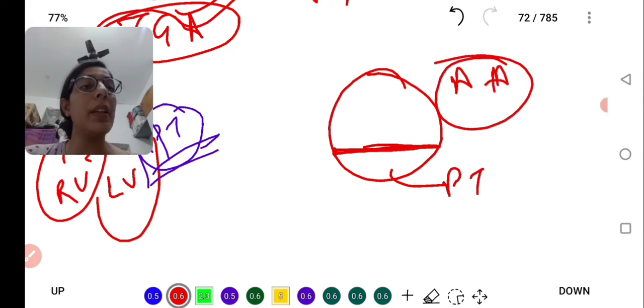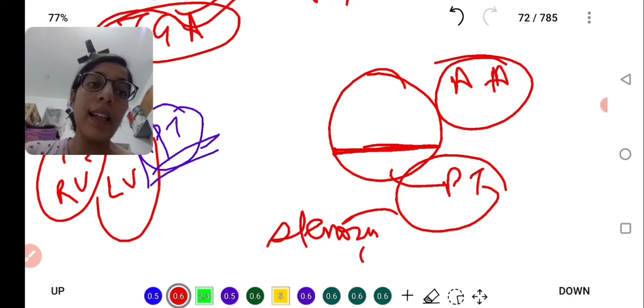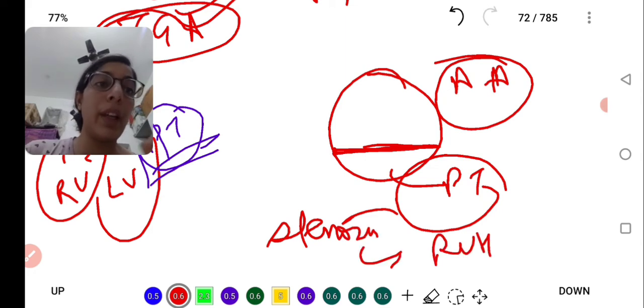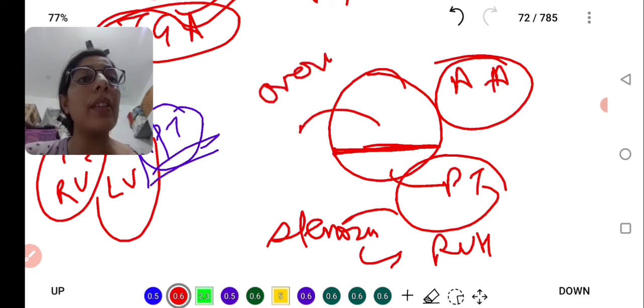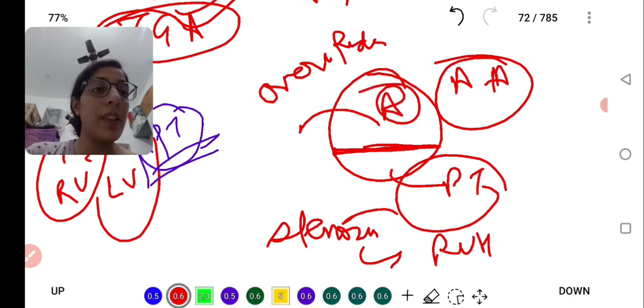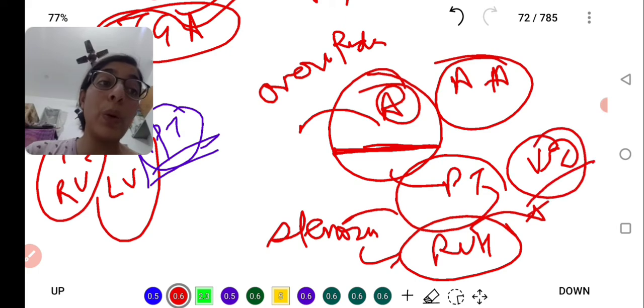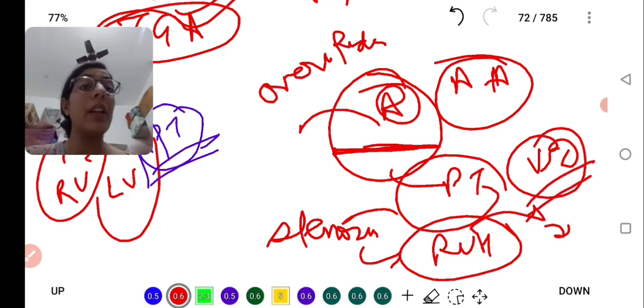What is going to happen? It will lead to stenosis, leading to right ventricular hypertrophy, and because of an overriding of the aorta and this right ventricular hypertrophy, we need a defect, that is VSD, so that blood supply will continue.